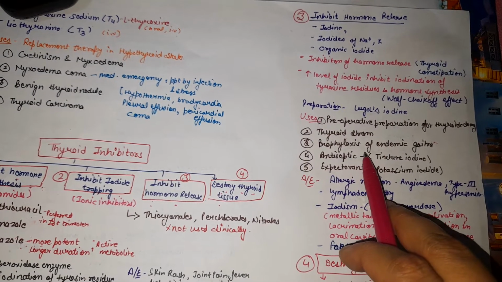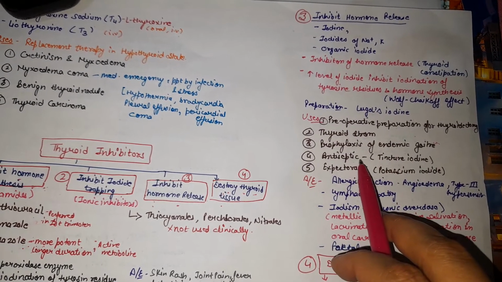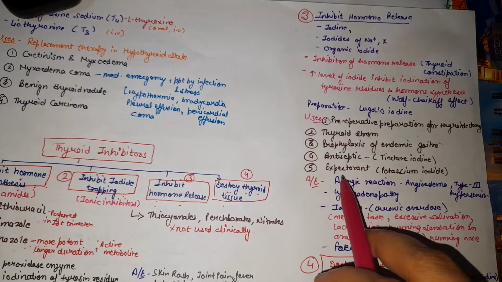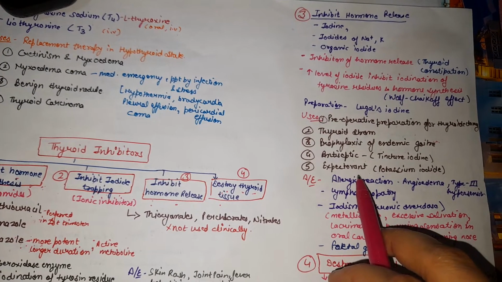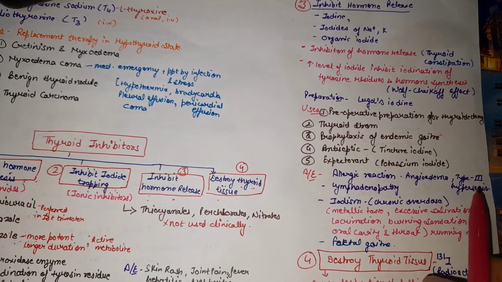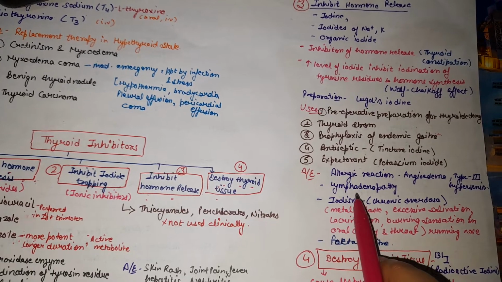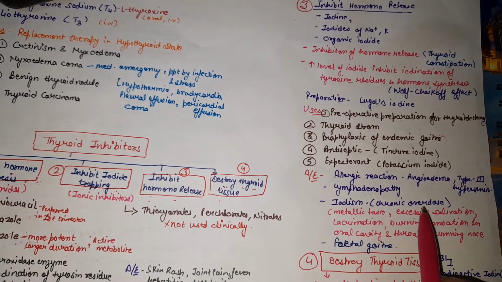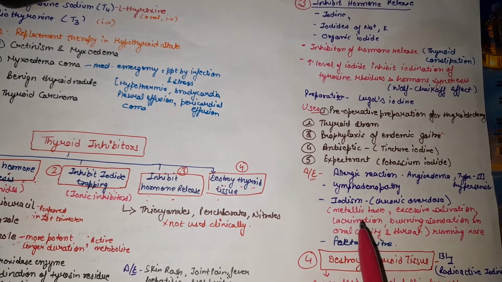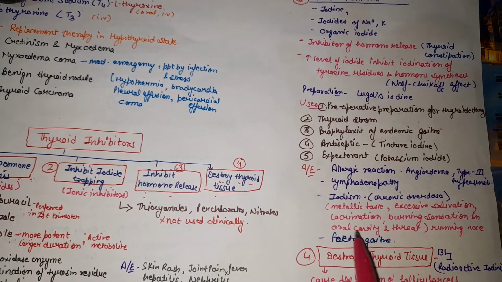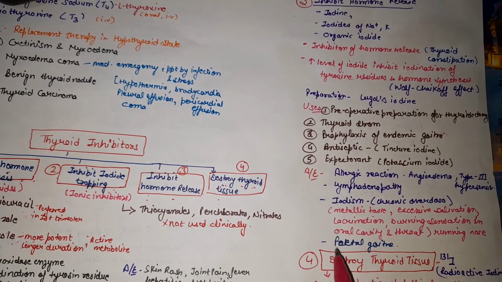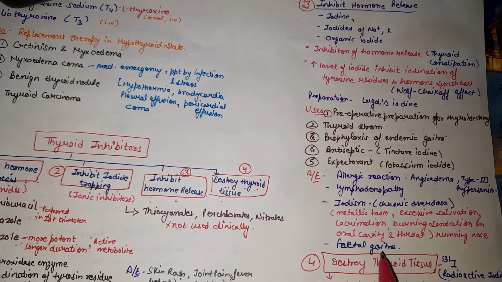Next, they are also used for the prophylaxis of endemic goiter. They are used as an antiseptic in the form of tincture of iodine, and potassium iodide is used as an expectorant. They are mucolytic agents. The adverse effects caused by these are allergic reaction, angioedema, type 3 hypersensitivity reaction, and sometimes lymphadenopathy. If there is chronic overdose of these drugs, they cause iodism. The characteristic features of iodism are metallic taste, excessive salivation, lacrimation, burning sensation in the oral cavity and throat, and running nose. They can also cause fetal goiter if given to pregnant women.